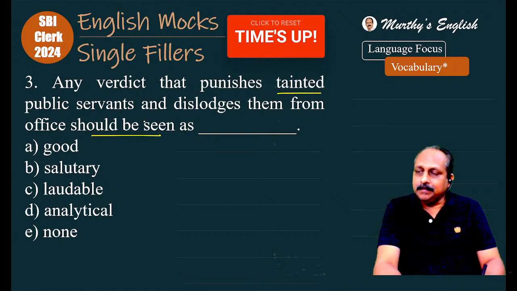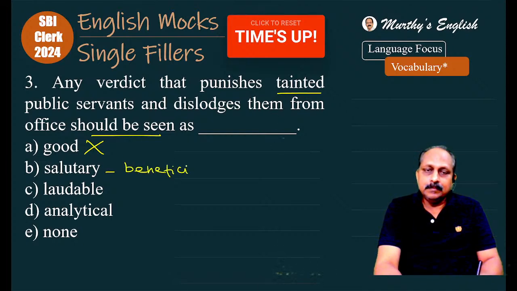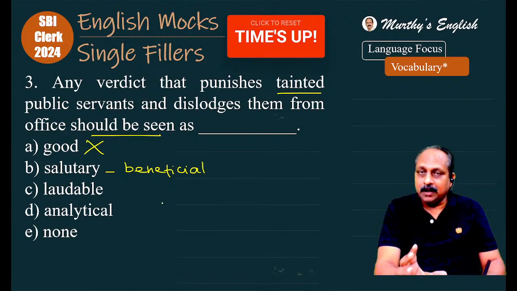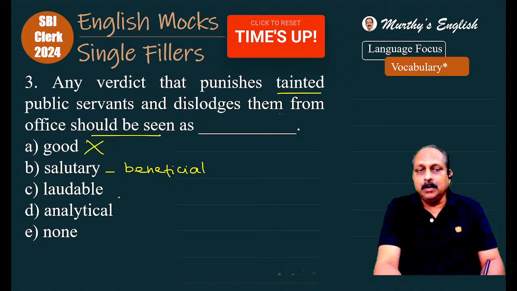Context is negative. Obviously, you cannot choose a positive word like good. Salutary. Salutary means beneficial. First, you have to know the meaning. Should be seen as salutary, means beneficial. Grammatically correct, contextually also correct. Should be seen as laudable. Laudable is more like appreciable. You can consider. Should be seen analytical, not relevant here.